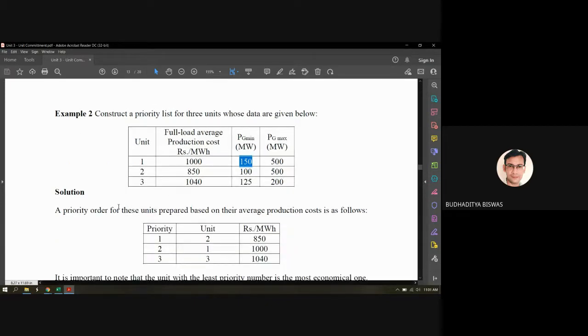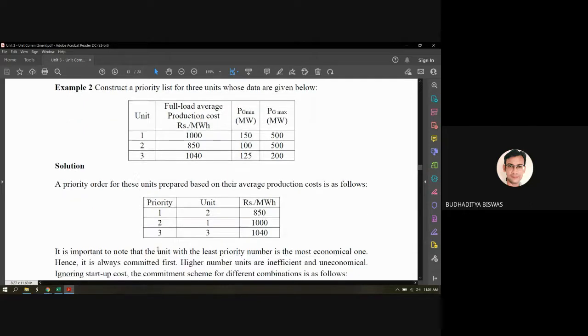A priority order for these units prepared based on their average production cost is as follows. As I mentioned, this priority is based on some conditions, and the first condition is their average production cost. Priority 1, 2, 3 is not the unit number, this is the priority number, and this is the unit number.